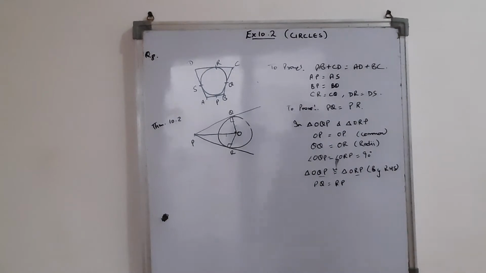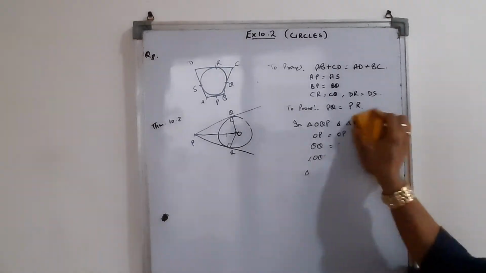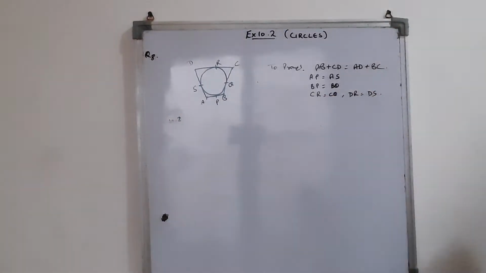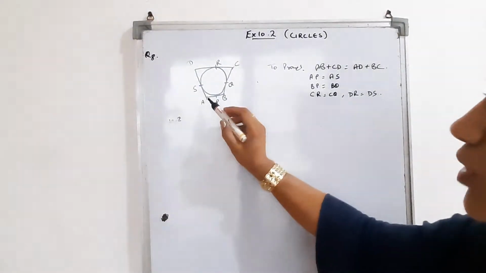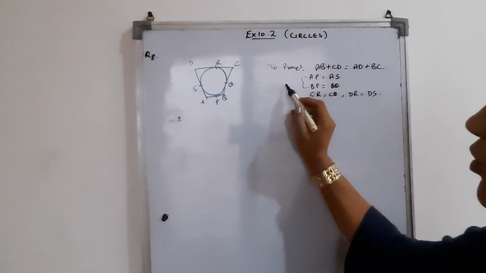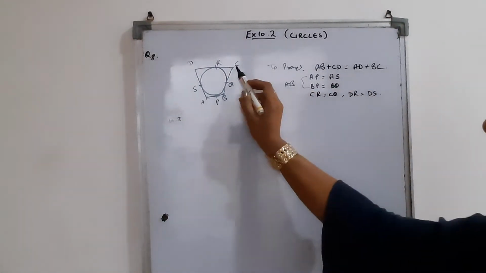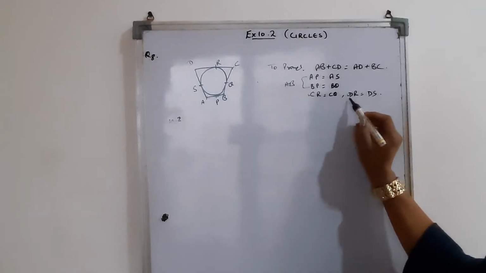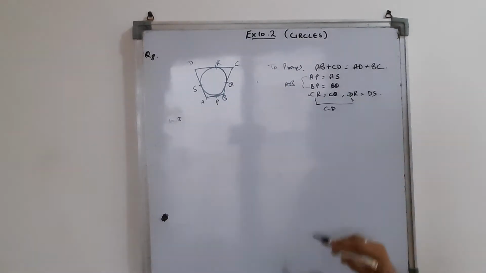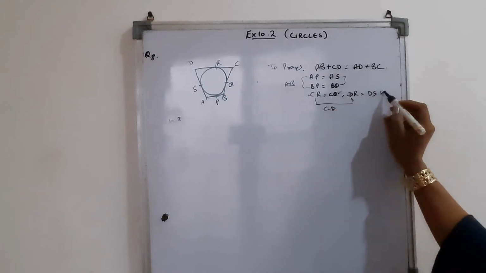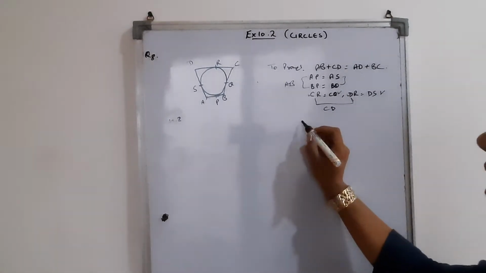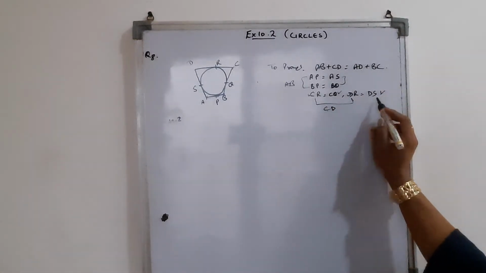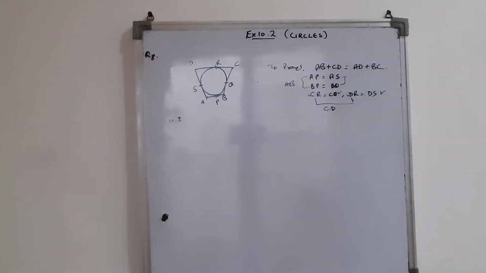So in this way we can say that all the four parts are equal to each other. If we add all these four, then we get AP plus BP equal to AB, and CR plus DR equal to CD. And on the right hand side, by adding these four, we get AD plus BC. So we can say that AB plus CD is equal to AD plus BC. This was the proof of this question.